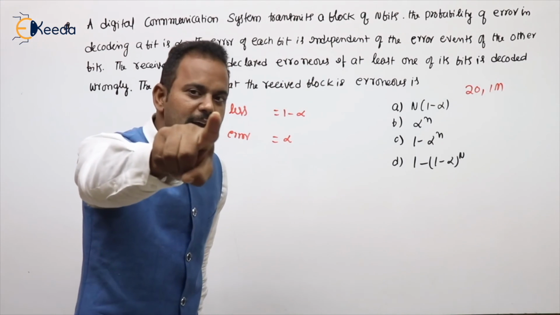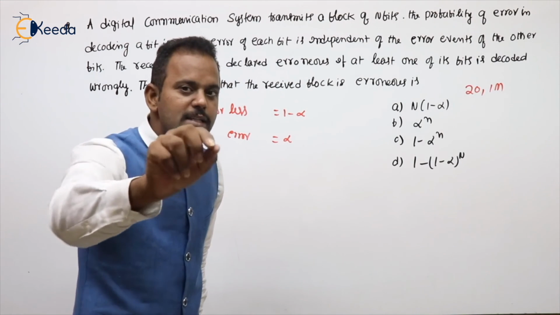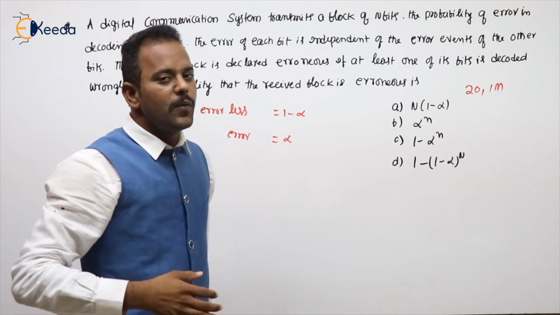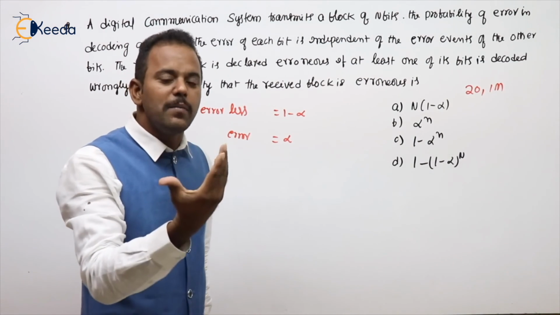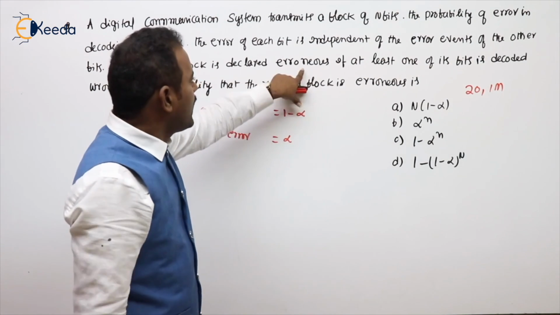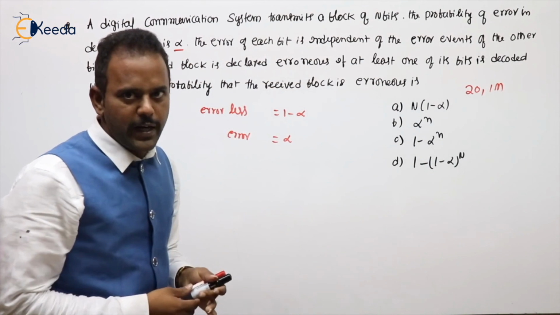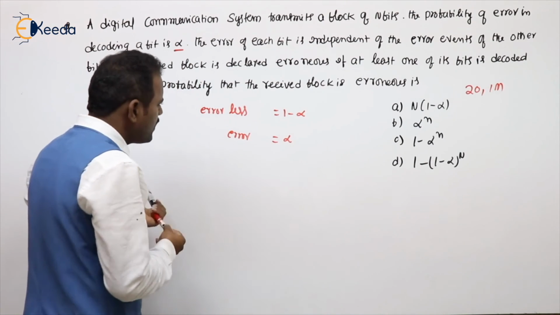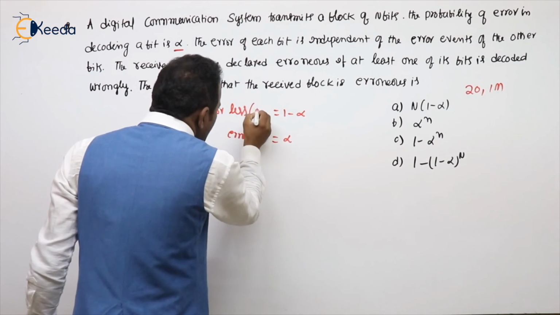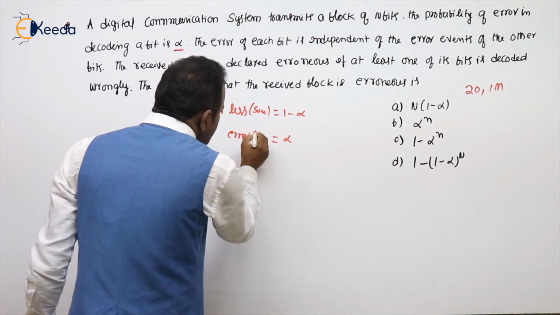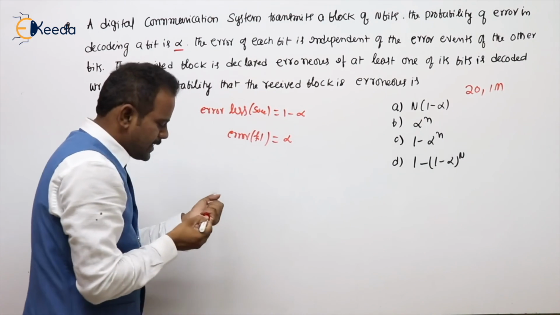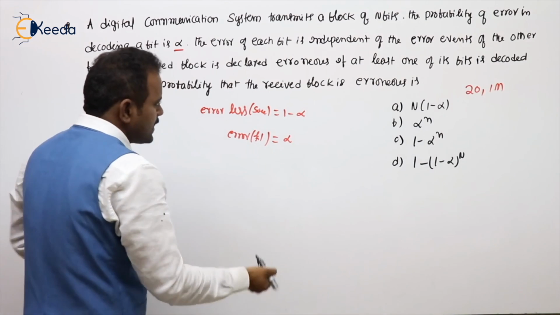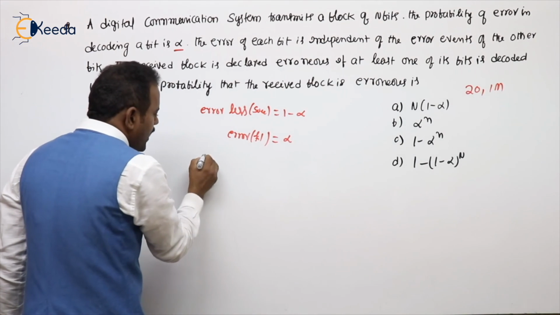When will it be errorless? It will be errorless if it is 0. First I will calculate for errorless. Then 1 minus errorless will be the erroneous probability. Are you getting my point? So here errorless will be our success. This will be the failure. I will calculate for errorless. When errorless, they all are correct.